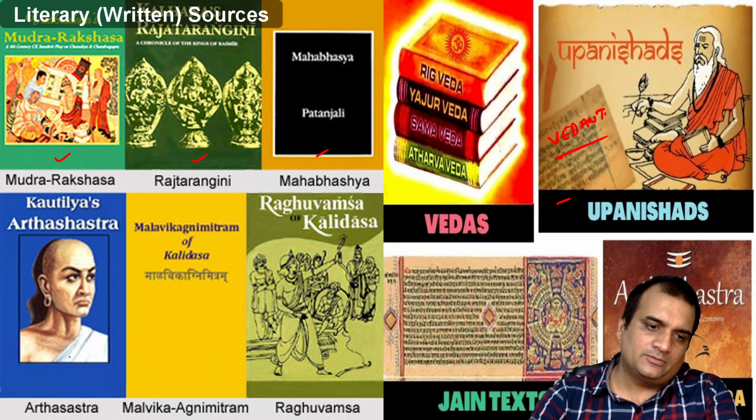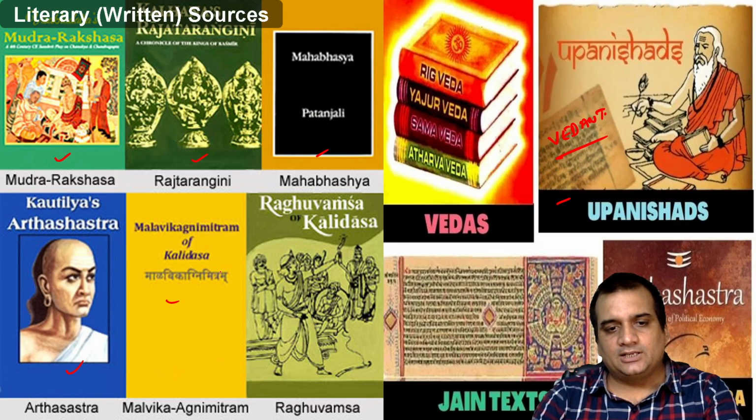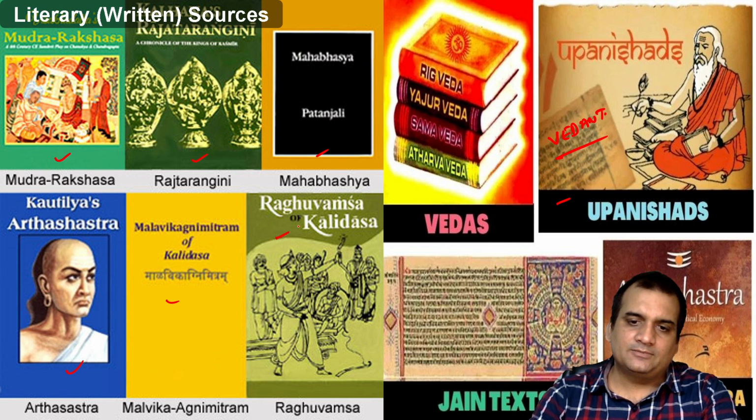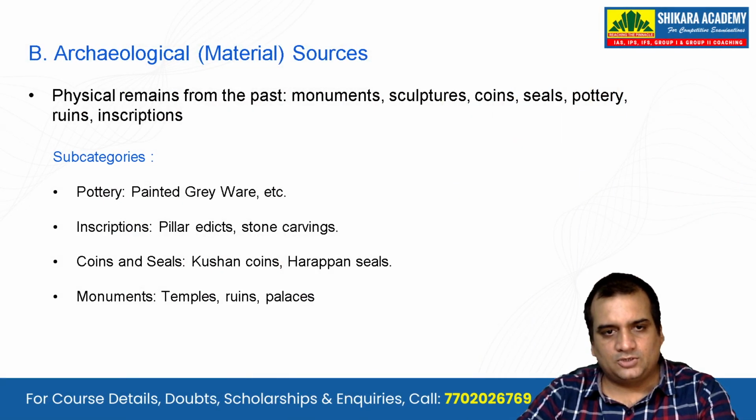Arthashastra, again written by Kautilya or Chanakya or Vishnugupta. Then we have the Malavikagnimitram. It was written by Kalidasa. Raghuvamsa, again written by Kalidasa. And the Jain texts and the Arthashastra we have already talked about.